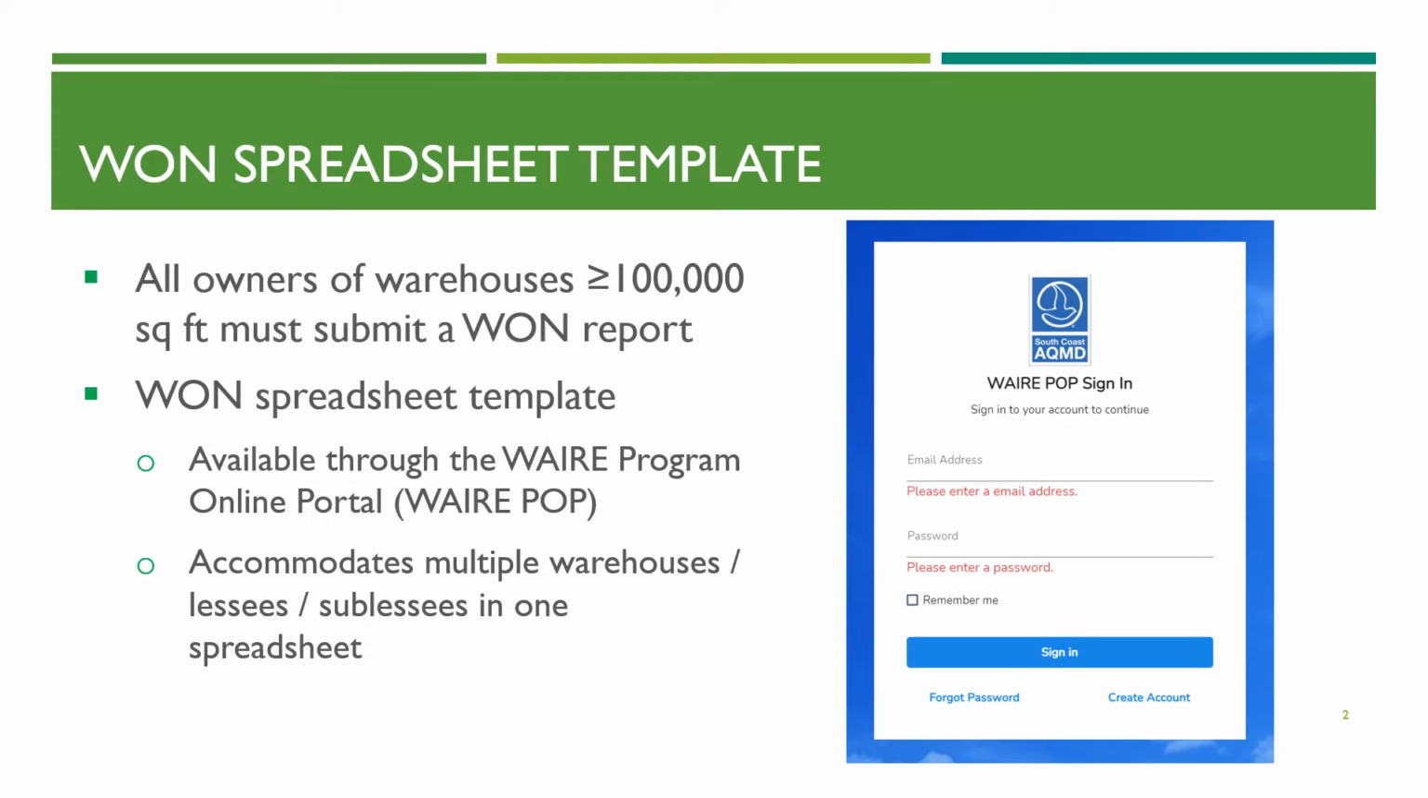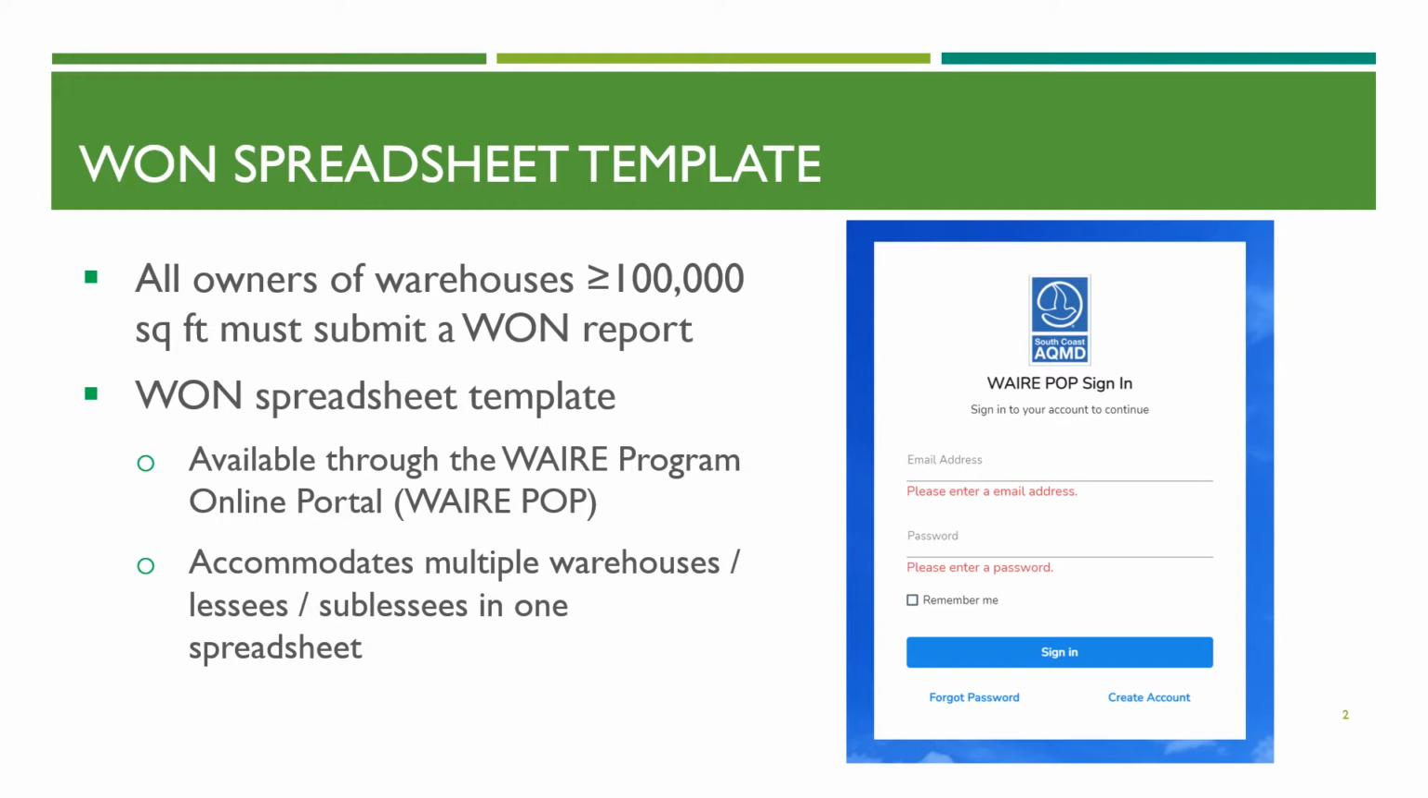The WAN Spreadsheet Template is required to be submitted by all owners of warehouses greater than or equal to 100,000 square feet. The final version of the WAN Spreadsheet Template is available on the WAIRE Program Online Portal, or WAIRE POP, and also on the WAIRE Compliance website. The spreadsheet itself does accommodate the submission of multiple warehouses with multiple lessees or sublessees.